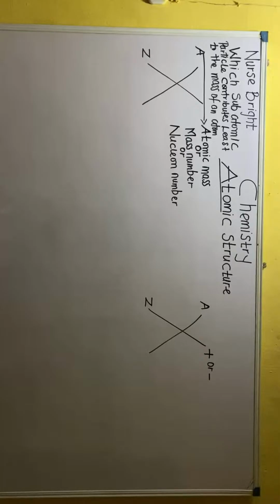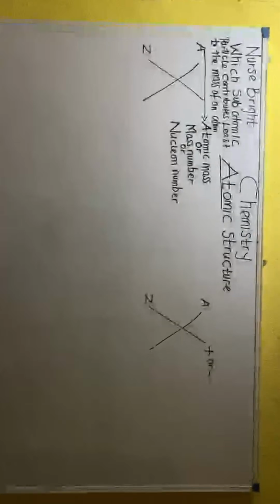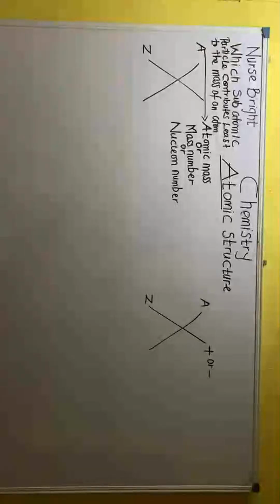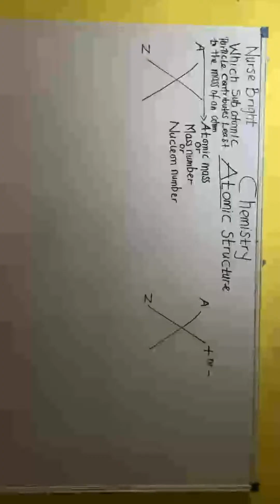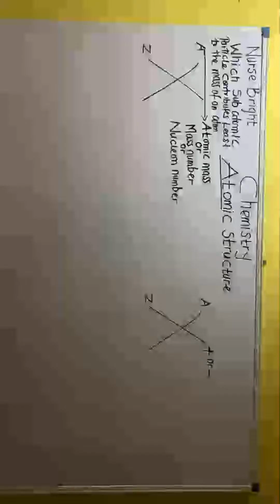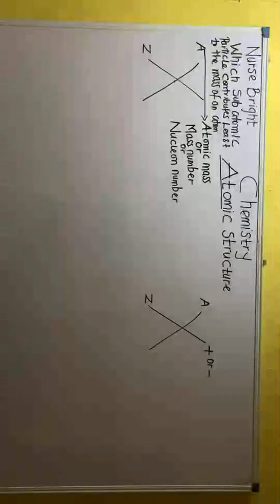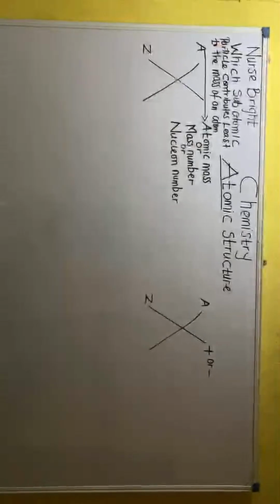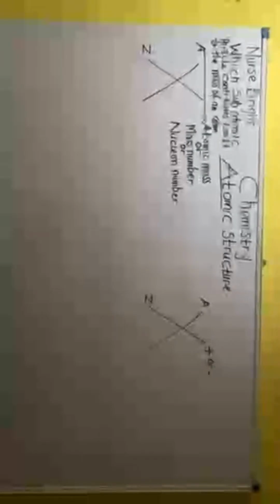So that is for that. So let's progress. Now the question you ask yourself, what does Z mean?